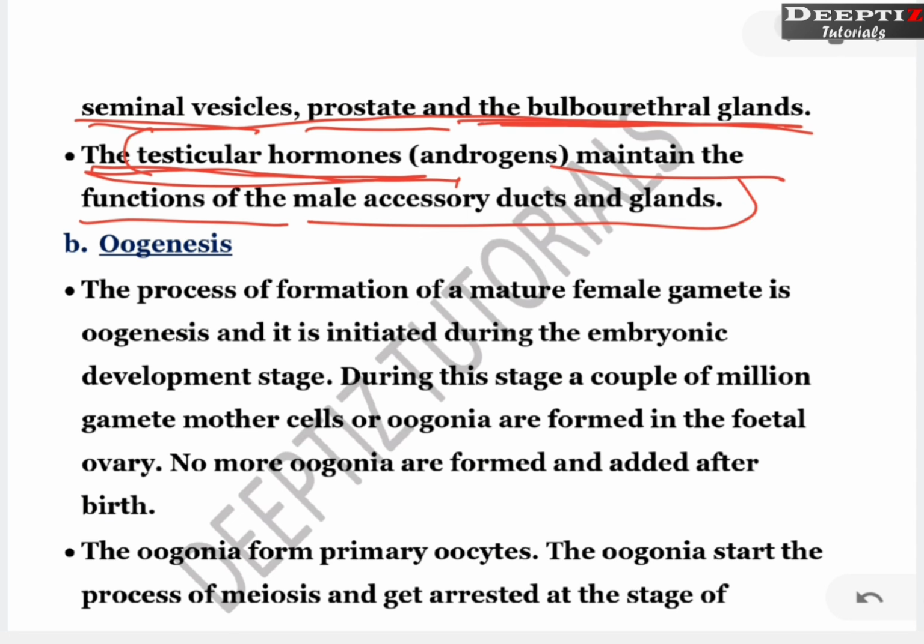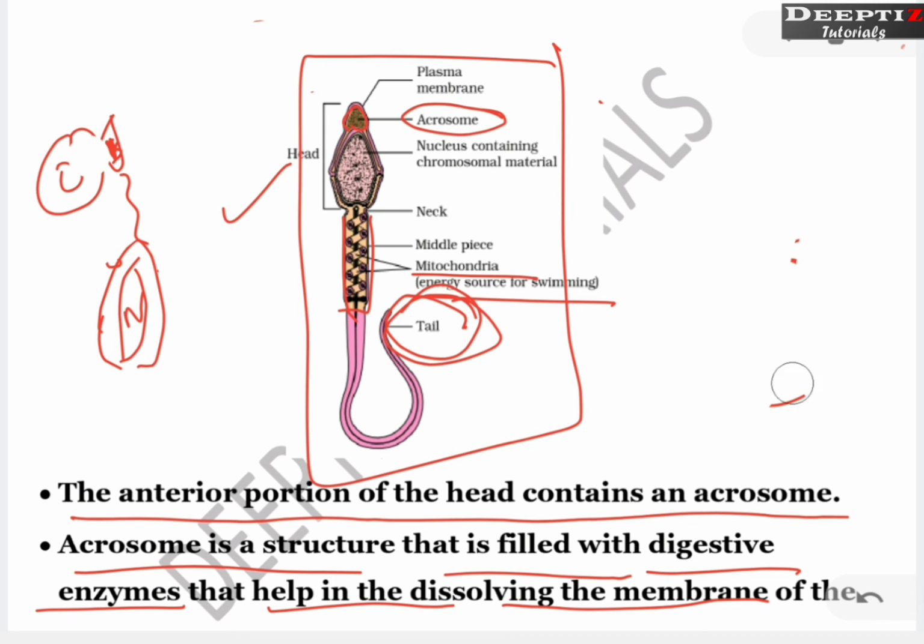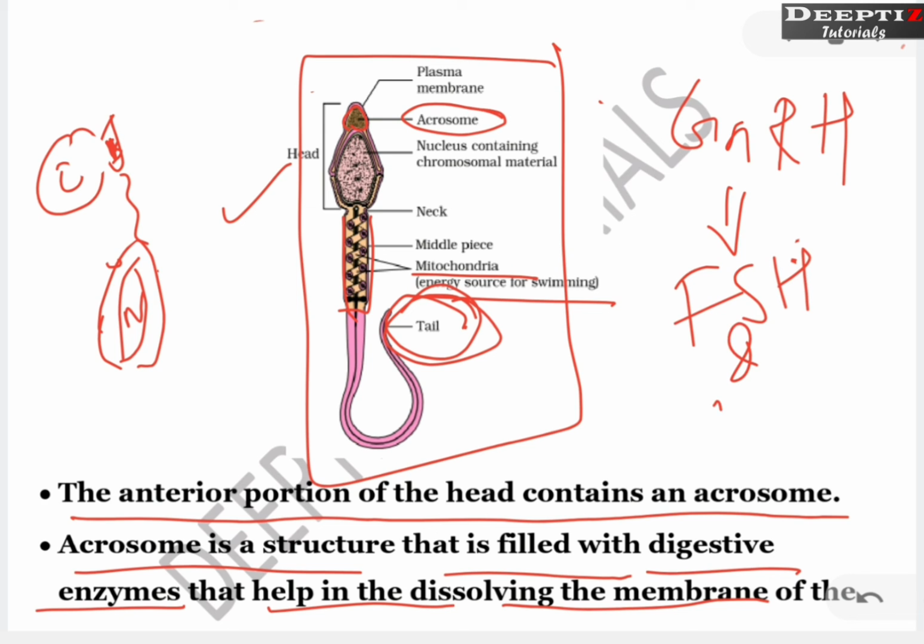So you need to study the structure of the sperm, and a few more things you have to remember: which structure produces gonadotropin-releasing hormone, which structure produces FSH and LH, and what is the function of each.